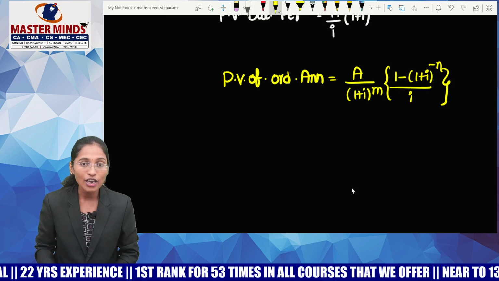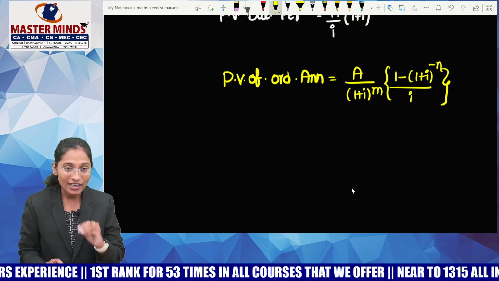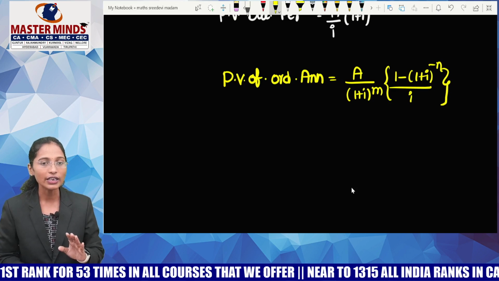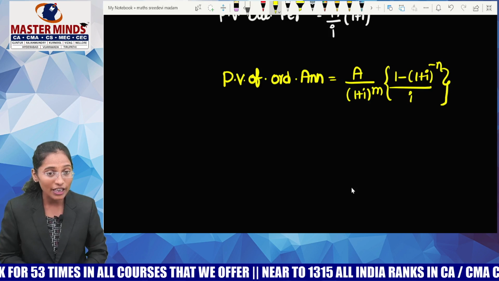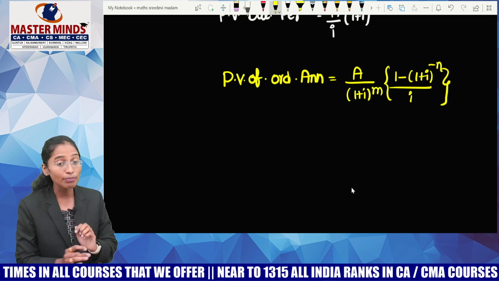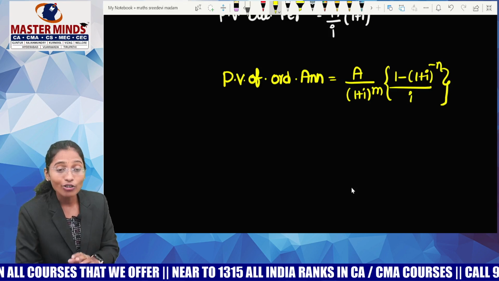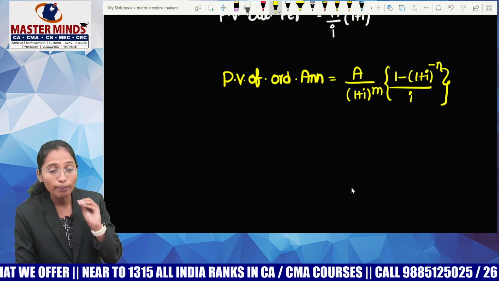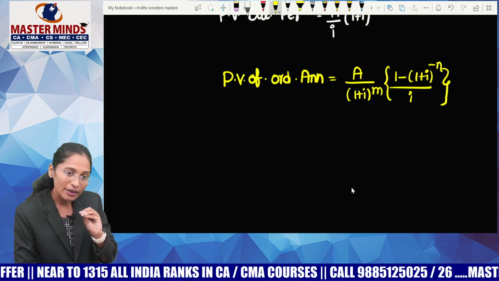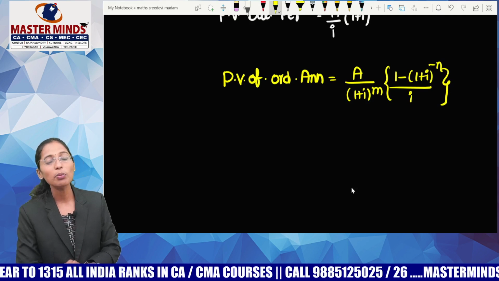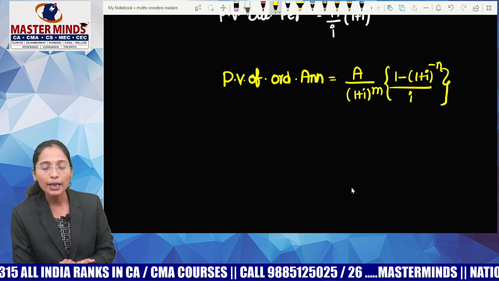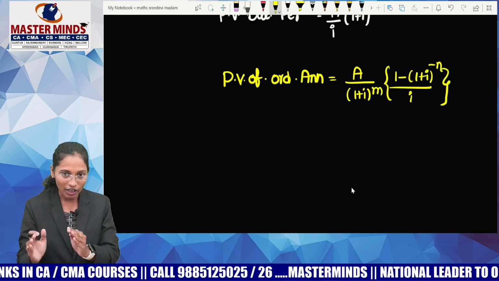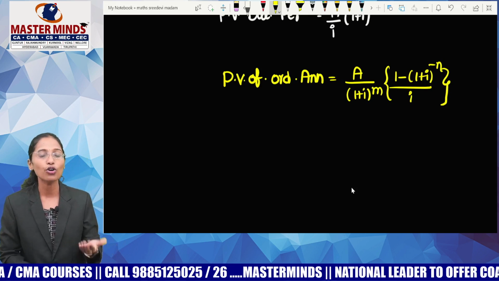And the formula for the present value of an ordinary annuity in which some periods are missing: it is also an annuity in which some discontinuity is there at the beginning only, not in the middle. If there is some discontinuity in the middle, we can't call it an annuity. If there is a discontinuity at the beginning itself, you can calculate the present value of that kind of annuity also, and the formula is A by (1 plus I) whole power M into (1 minus (1 plus I) whole power minus N) by I. The regular formula is multiplied by 1 by (1 plus I) whole power M.